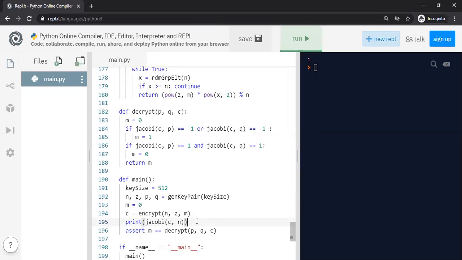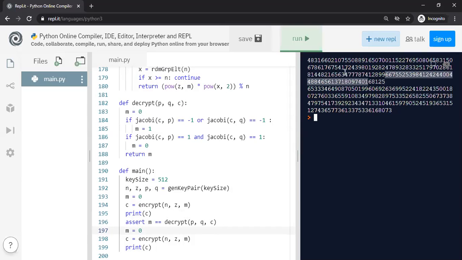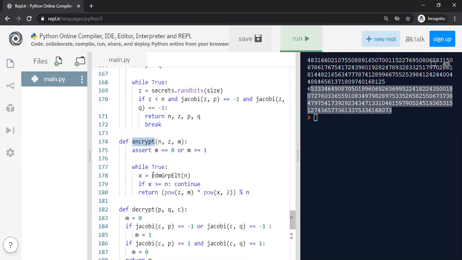Now let's do one more thing. Let's just run the same thing, re-encrypt the same message, and look at the ciphertext. I argue that the ciphertext will be different now, even though we are sending the same message 2 times. You see here, the first message is here, and the second message is here. The ciphertexts are different. That's because encryption has randomization built inside. It randomly generates a new X every time you call the encryption function.